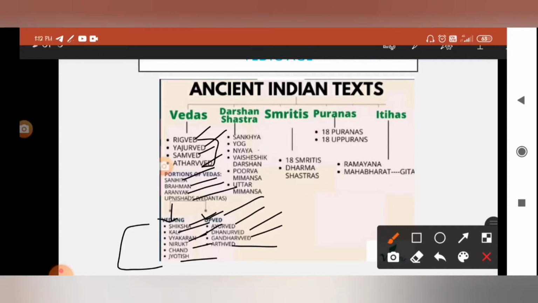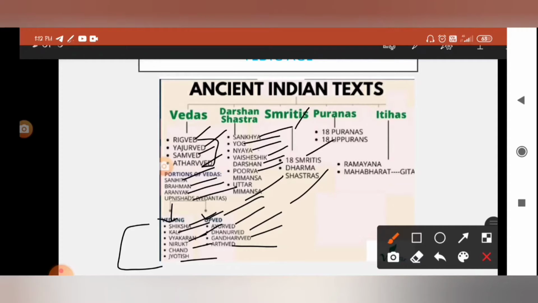Next is Darshan Shastra, which is classified into Sankhya, Yoga, Nyaya, Vaisheshika, Purva Mimamsa and Uttara Mimamsa. Next is Smritis. There are 18 Smritis, classified as Dharma Shastras.